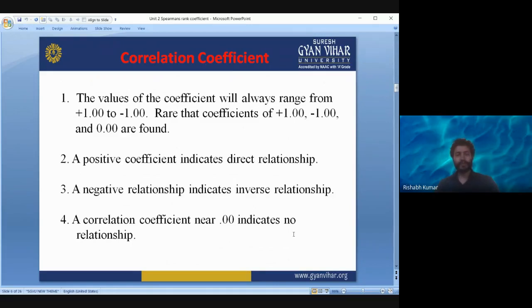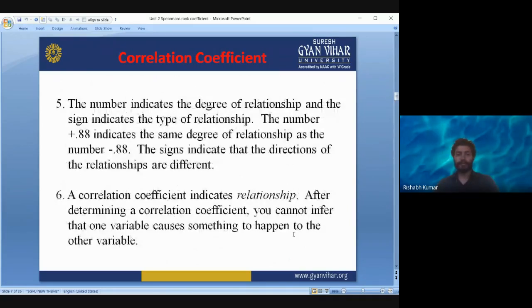Okay, so a positive coefficient indicates a direct relationship, and a negative coefficient indicates an inverse relationship. A correlation coefficient near 0 indicates no relationship. So the number indicates the degree of relationship and the sign indicates the type of relationship. Okay, so the number indicates what? The strength or the degree of the relationship, and the sign denotes the nature of the relationship, that when we are increasing x, then y is also increasing or it is decreasing, right?